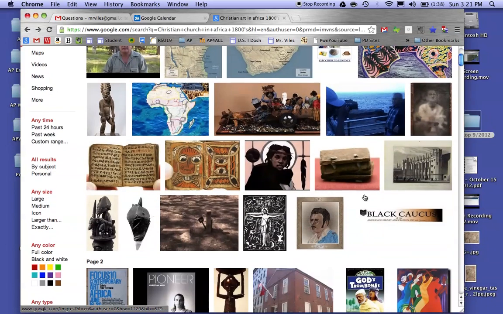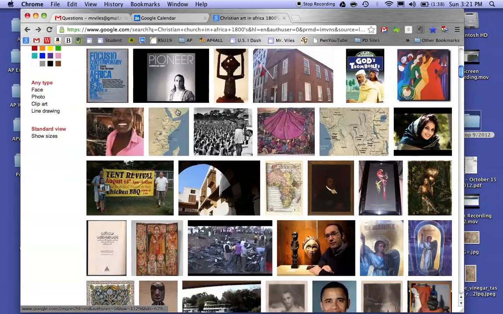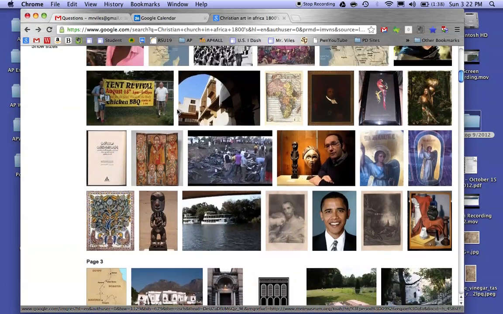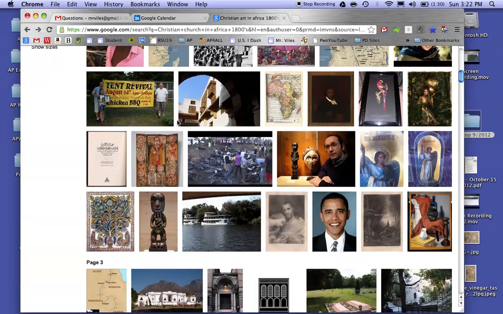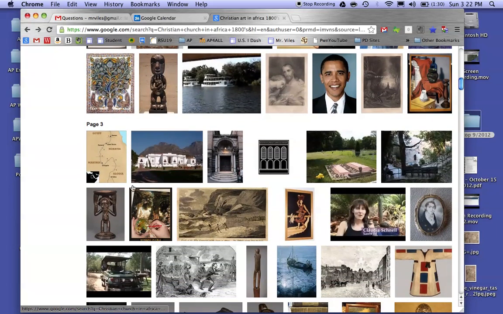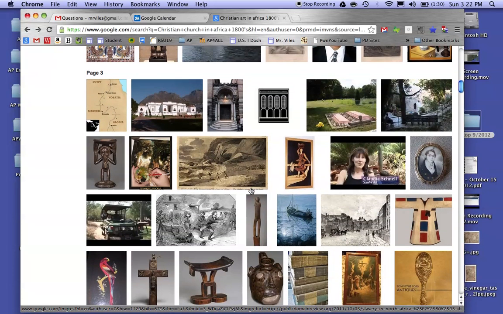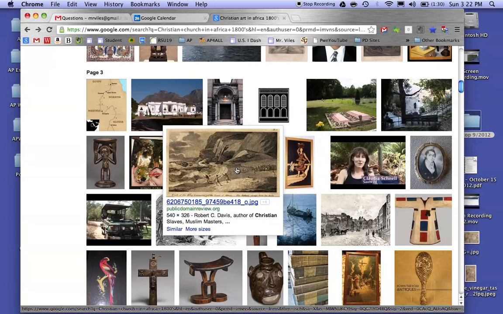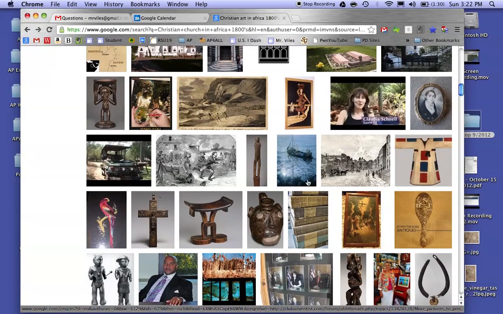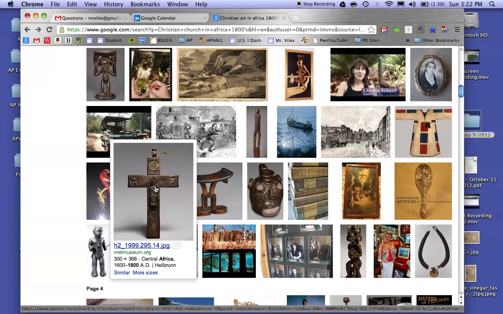But again, you're going to have these kind of random pop-ups, and to the best of your ability, just try to scroll down through them. You're just keeping an eye out, looking for art, like that one that popped out to me before. But if I were to scan by that, this does not look particularly Christian. Central Africa, it's African art, but it may not be particularly Christian. But as we're scrolling around, you're looking for something that, oh, look at this. Again, from the Met Museum, when it comes to Africa here. That cross could be very interesting, and a very interesting thing to add to your map.